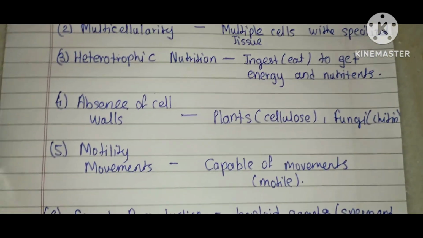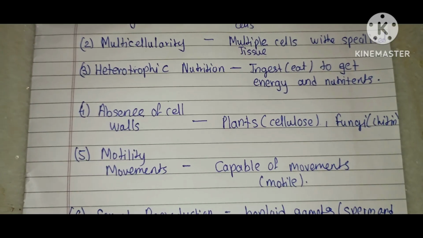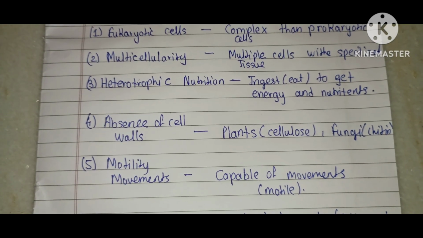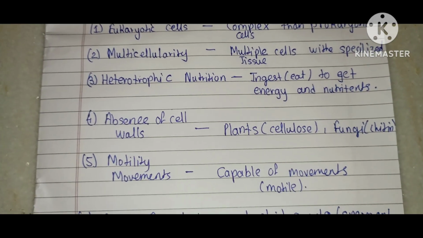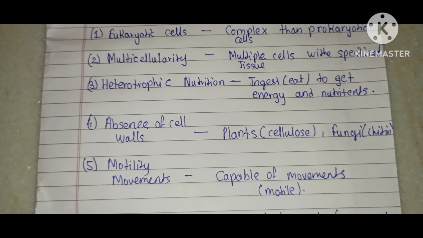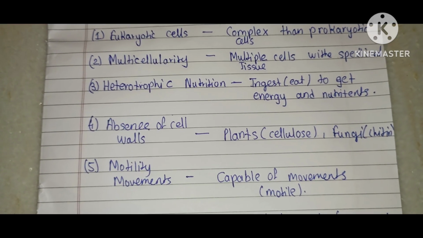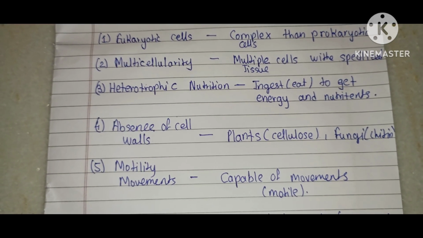So the third is heterotrophic nutrition. Animals cannot produce their own food. They must ingest, meaning eat, other organisms, plants, other animals or dead organic matter, to obtain the energy and nutrition they need.